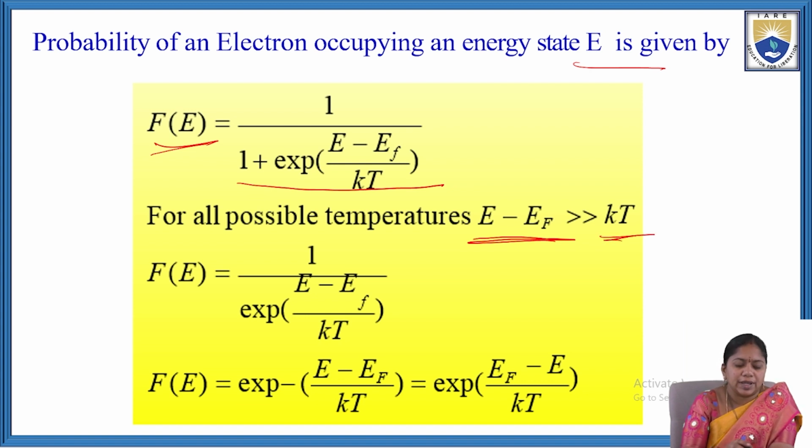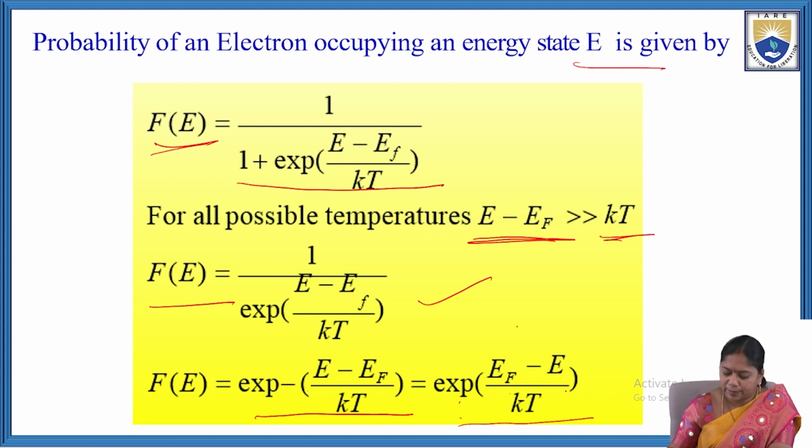Then the equation can be written as f of E equal to 1 by exponential of (E minus EF) by kT, which is exponential of minus (E minus EF) by kT, equal to exponential of (EF minus E) by kT.